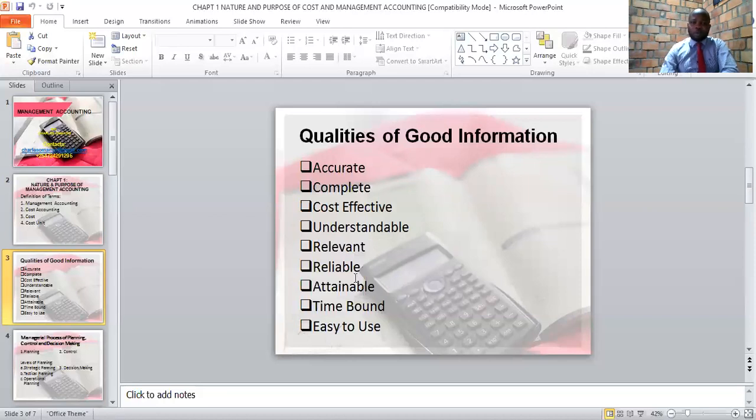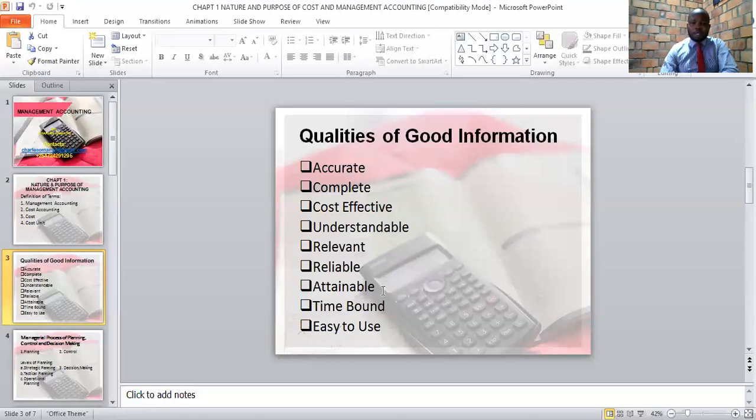We can also see information should be reliable. Information is reliable if it is from the right source. In other words, the producer of the information or the source of the information should be trustworthy. It should be a source that we can depend upon.